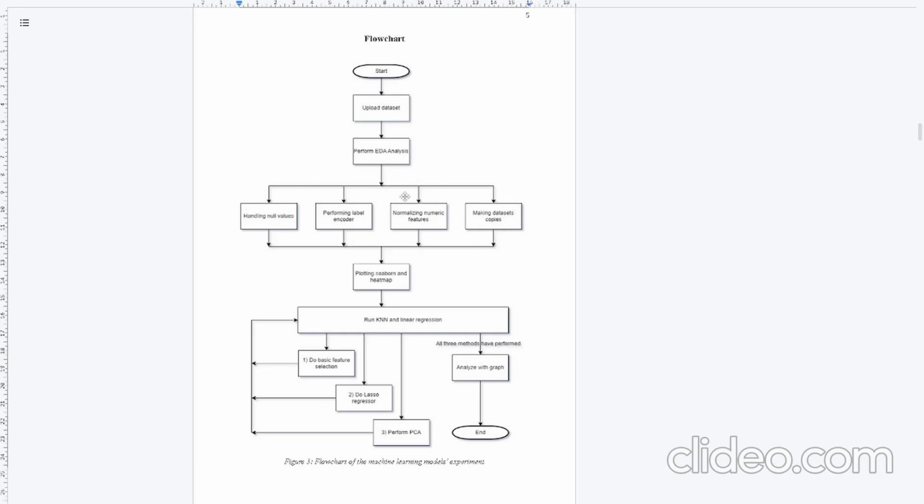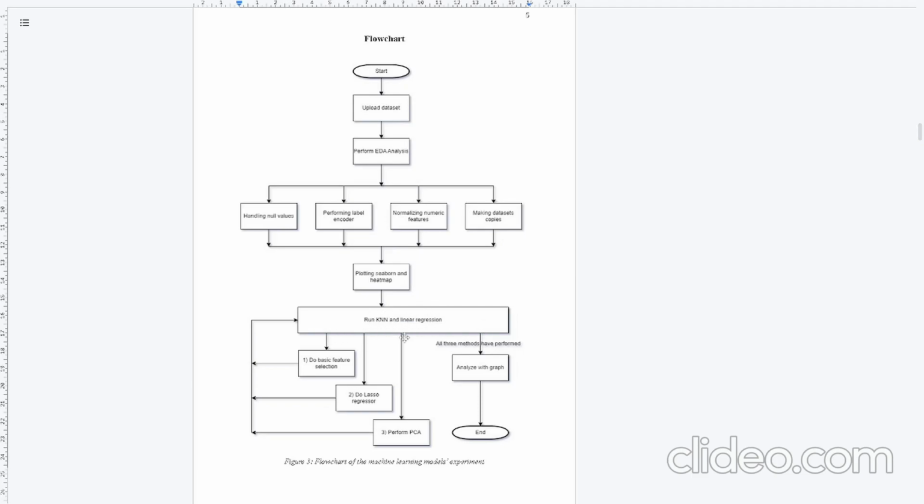So after we do all these steps, we will go for plotting seaborn and heat map. And after that, we do model evaluation, which means we evaluate the baseline performance of KNN and linear regression models on the original dataset.